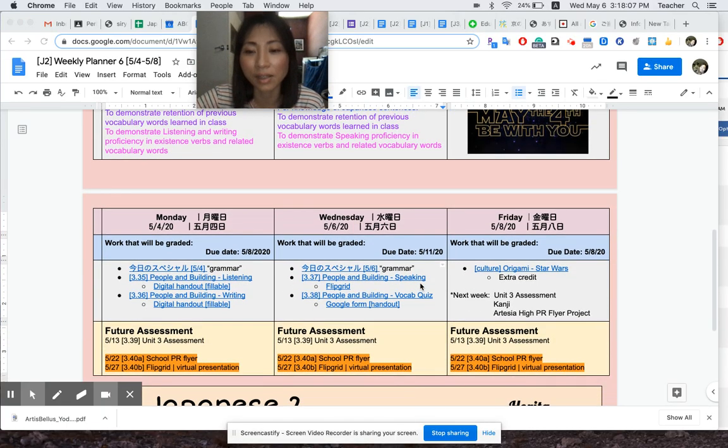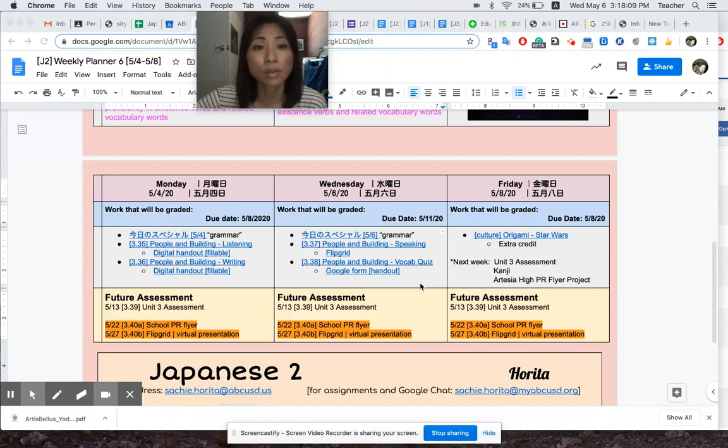And so that's that. Now, otherwise, we're pretty much done with the unit, and we're heading over to an assessment, which is going to be next week on the 13th. And following that, we have a project that we need to do. And in class, I had asked you to do a group brochure, and that's really not feasible in this particular classroom, in this setting, because I have no idea if you have a good timing to talk to one another as a group. So I decided to change my brochure activity to a flyer activity.